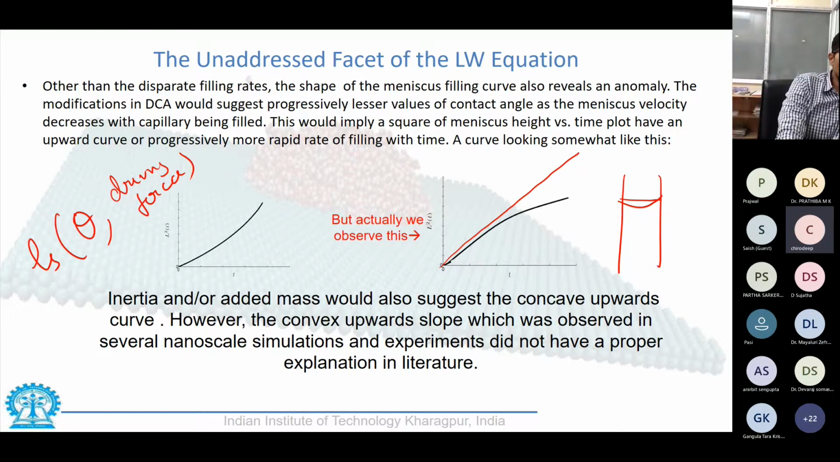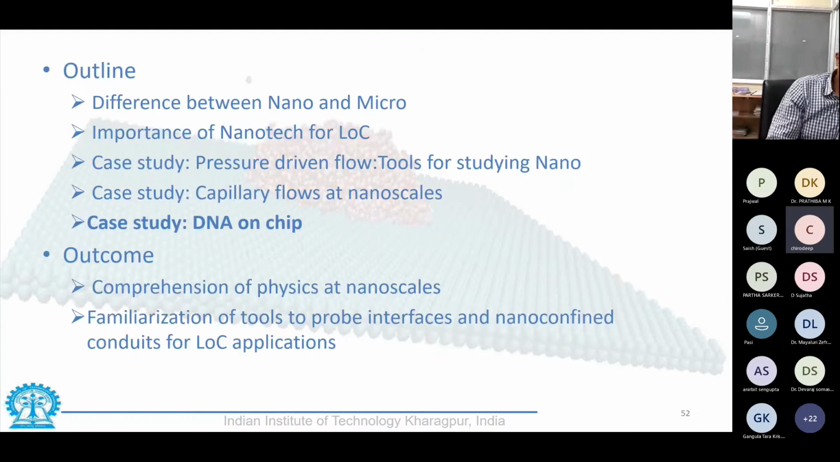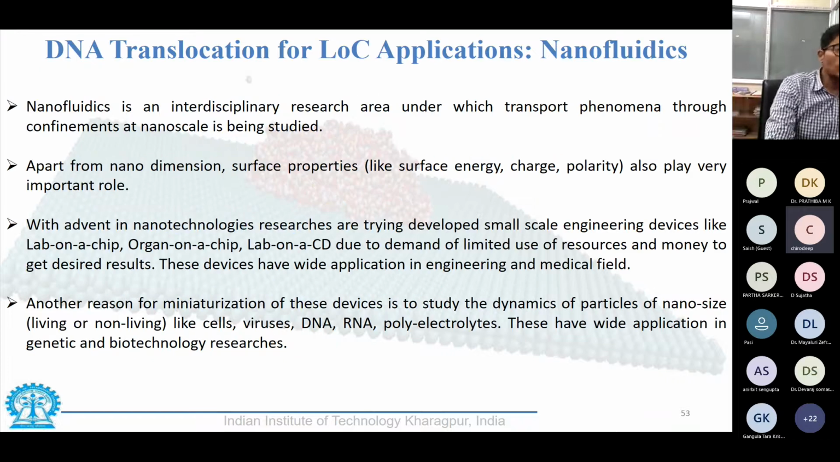So with this understanding, we would try to take up an example of a medical diagnostic application for nanoscale lab-on-a-chip: DNA on a chip. Why is studying DNA using nanofluidics important? All of you know what a DNA is. It is basically a polyelectrolyte. A polyelectrolyte means a long chain polymer which is also charged.